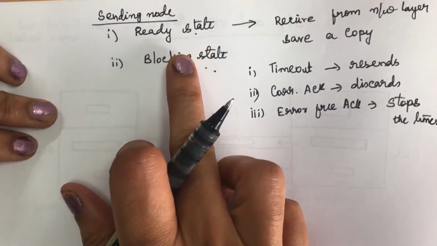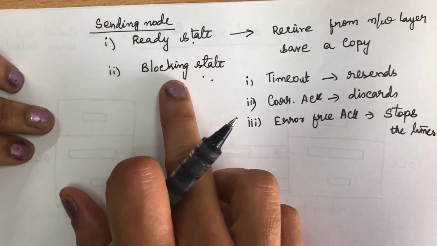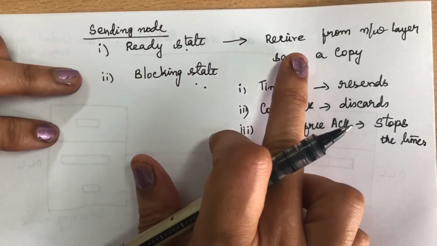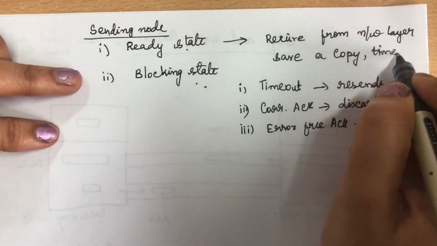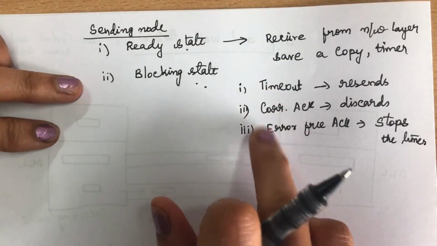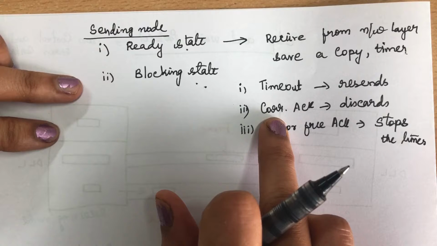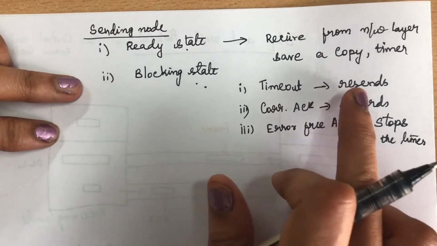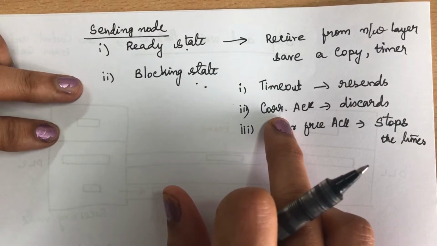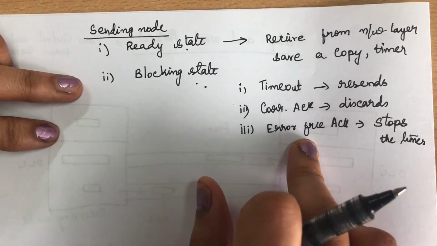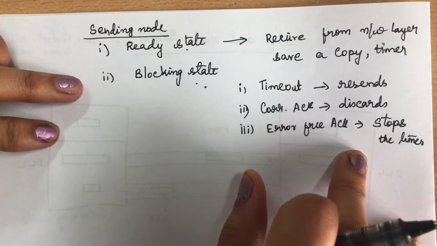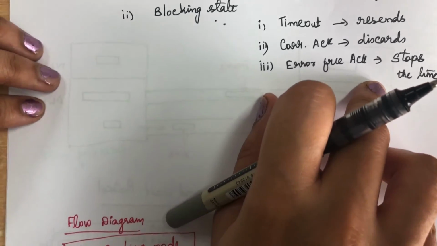So the sending node has two states: the ready state and the blocking state. In the ready state, it will receive the packet from the network layer, save a copy and start the timer. In the blocking state, it will perform three actions. If the timeout occurs, it will resend that particular frame. If a corrupted acknowledgement is received, it will discard that acknowledgement. If an error-free acknowledgement is received, it will stop the timer and get the next packet from the upper layer.